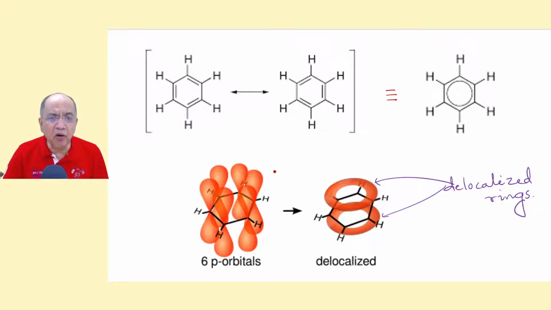And the p orbitals, all of them in the upper part, supposing this is the plus part, combine to form a ring. This is the delocalized ring. And the lower lobes, supposing negative sign of wave function, combine to form a lower ring. So these are the two delocalized rings, one above, one below the benzene carbon skeleton.